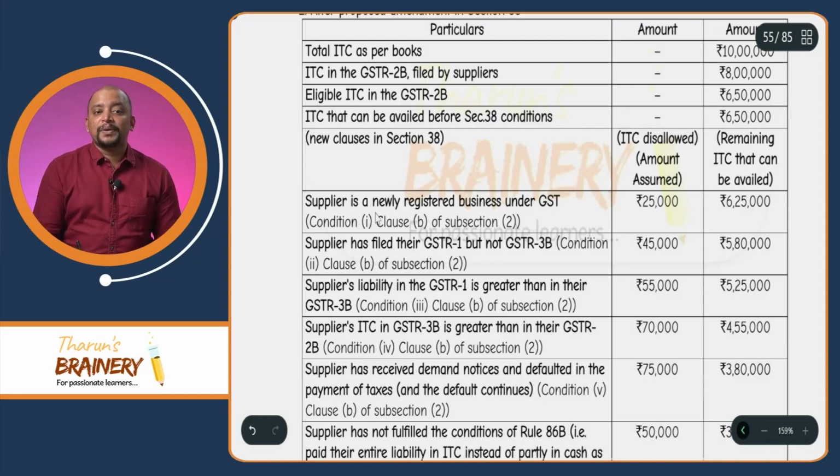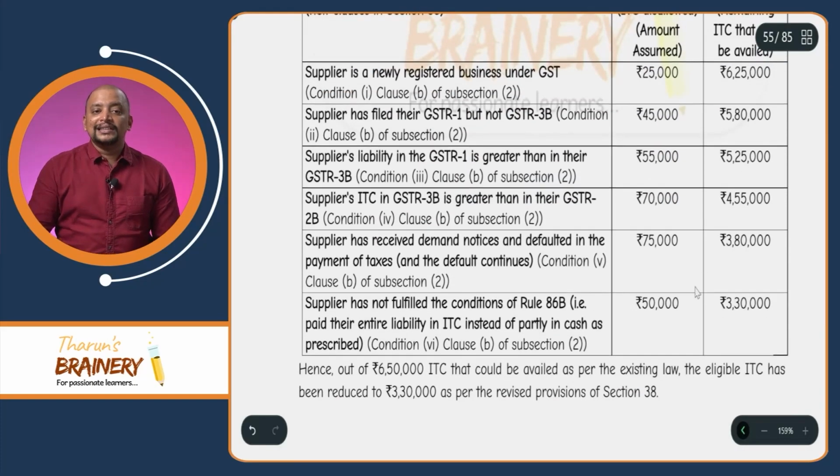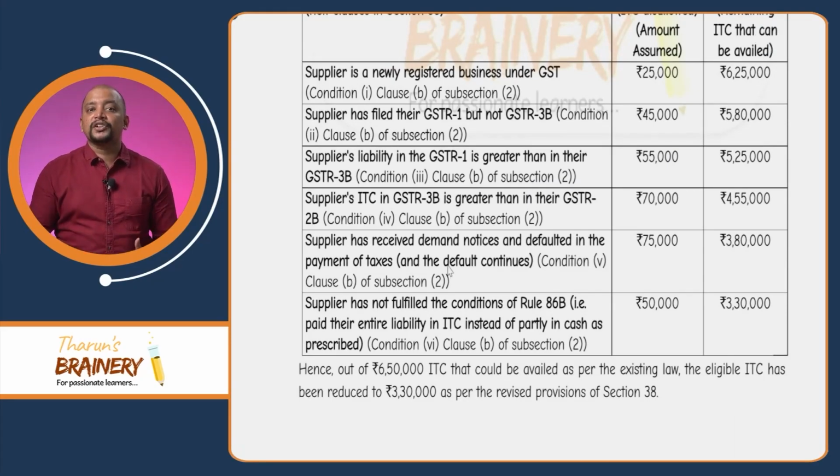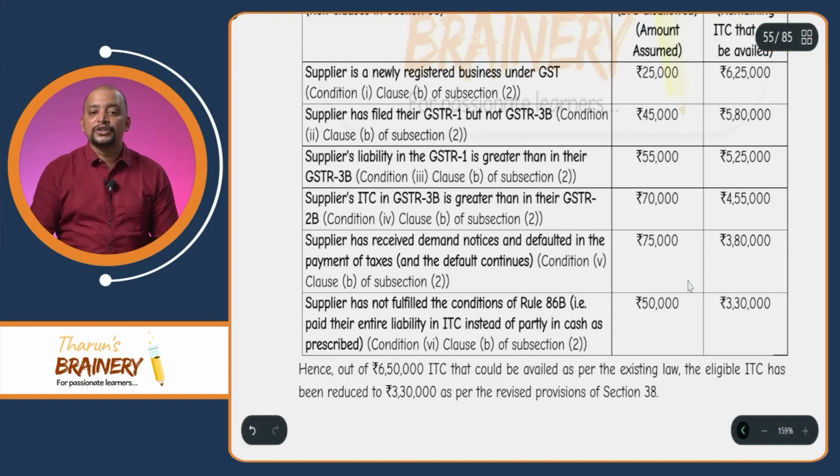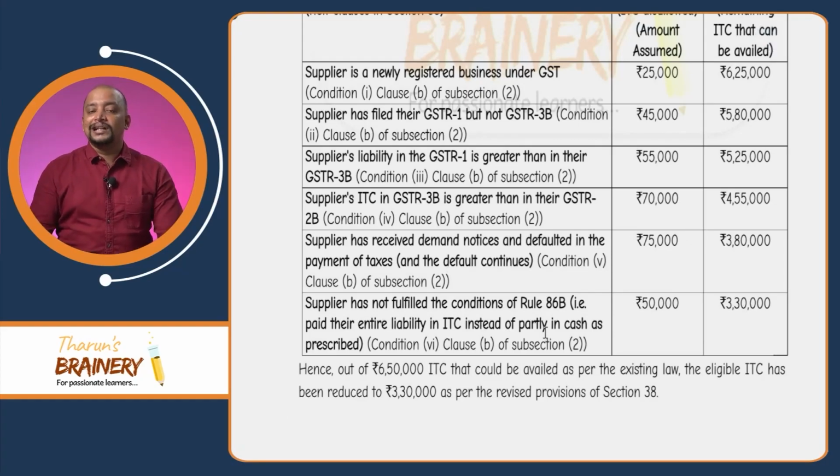Why? Because the supplier is a newly registered person, or the supplier has filed their GSTR1 but not filed 3B. Then take it out. The supplier liability in GSTR1 being greater than in 3B may also be given as ITC disallowed. Then, the supplier has received demand notices and defaulted in payment of taxes and the default continues. Then, the supplier has not fulfilled the conditions of Rule 86B.